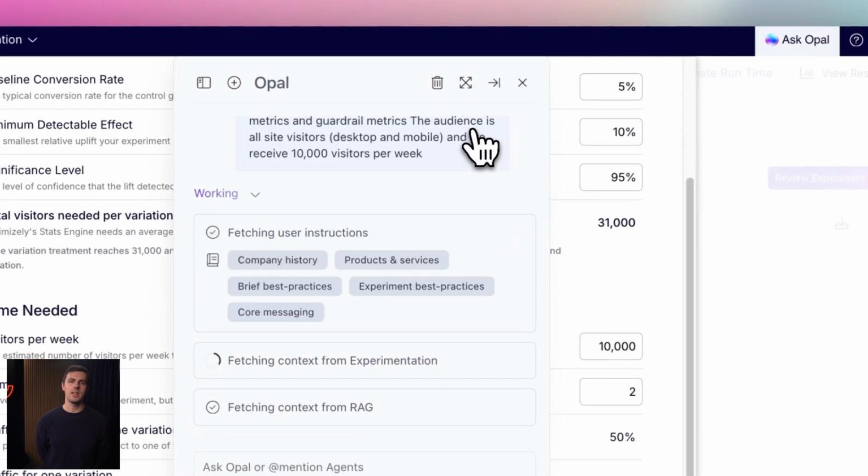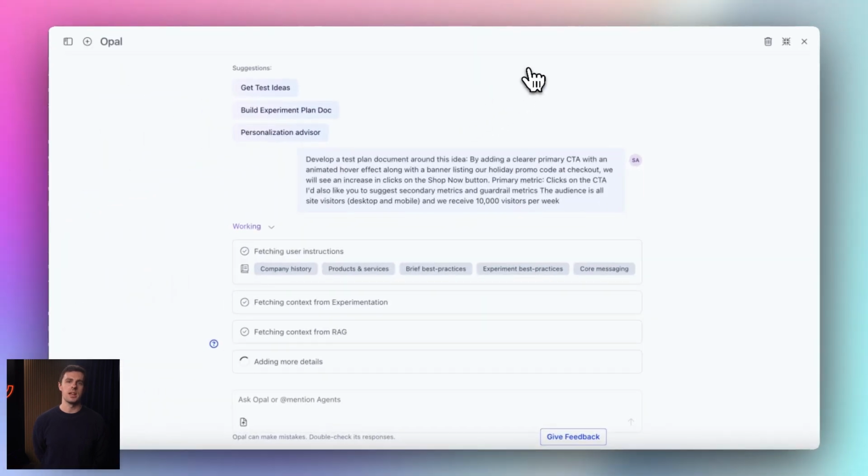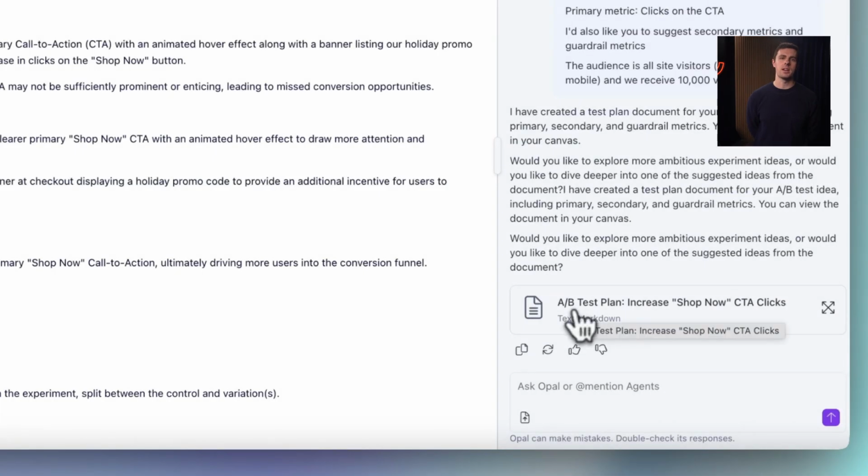The agent is analyzing our hypothesis, considering traffic patterns, and referencing historical data. For most teams, that means saving hours of setup per experiment and scaling from a few test ideas a quarter to dozens without sacrificing rigor. Okay, that was fast. Let's see what I created.